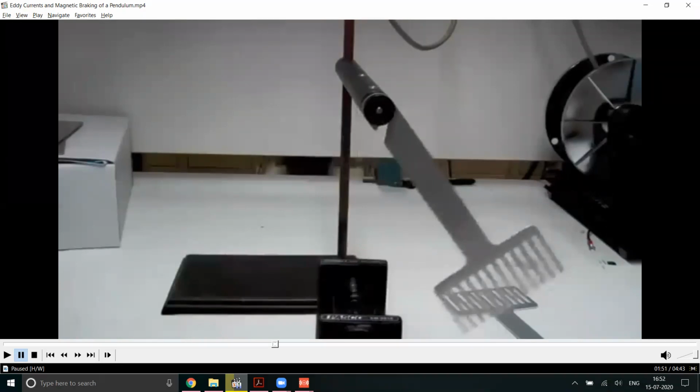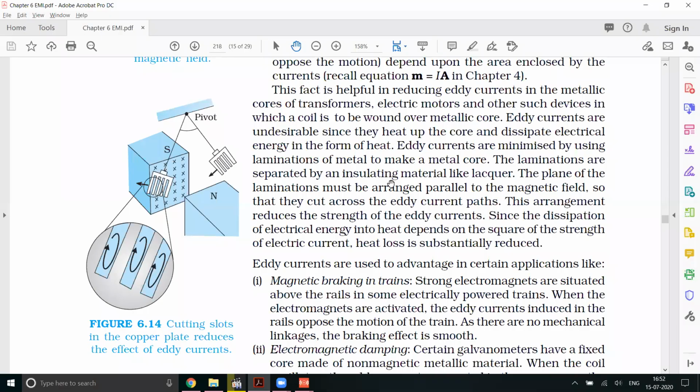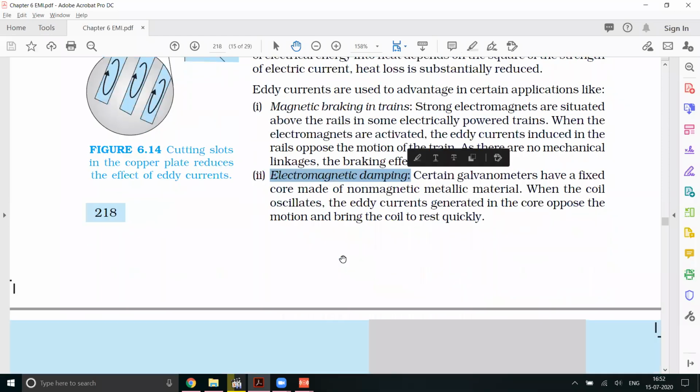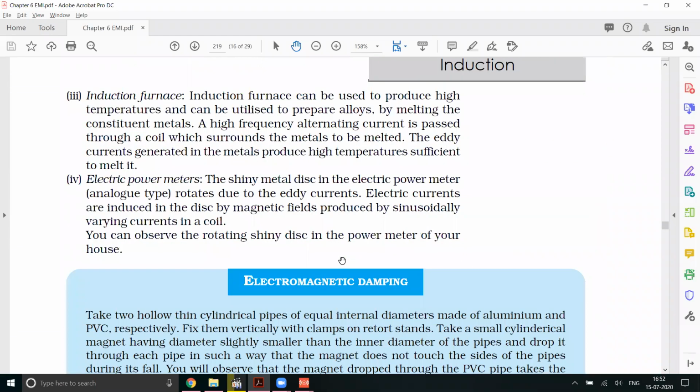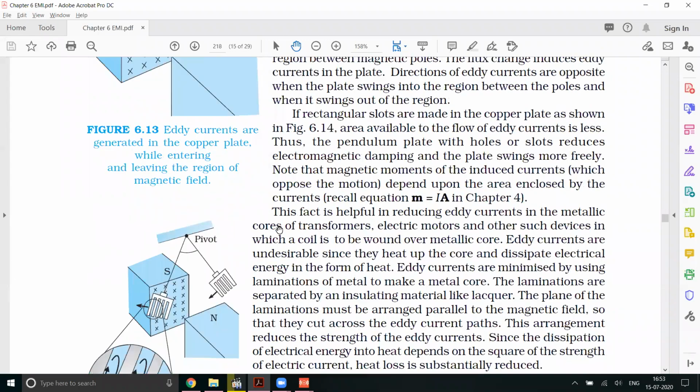You're able to understand. That is why this eddy current concept has to come out. You should not use a ferromagnetic or a diamagnetic substance. You need to use a paramagnetic substance. Are you guys able to visualize and understand? So here it is given, say, magnetic braking in trains. So these are all the applications. The application part, you can read it. It's full of theory. There is nothing much for me to explain. So induction furnace and the electric power meters, these topics alone you can read on your own.